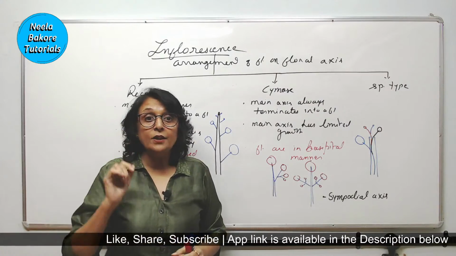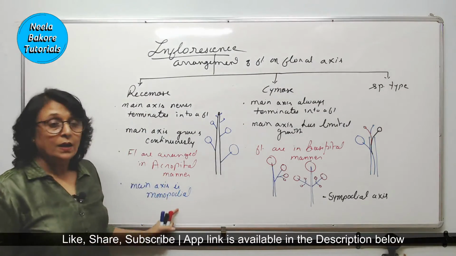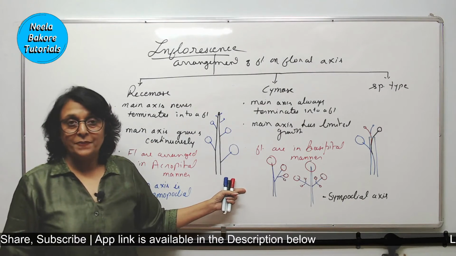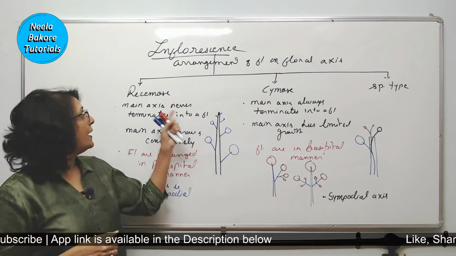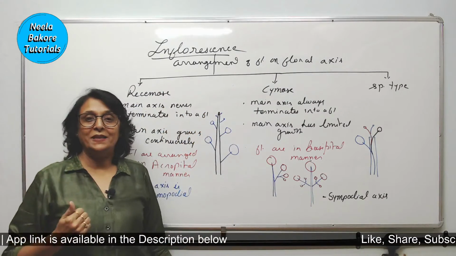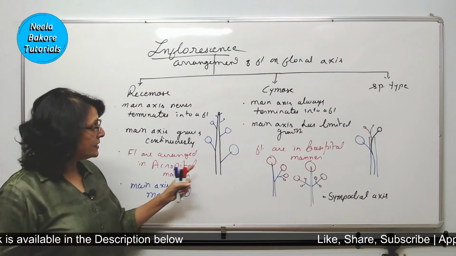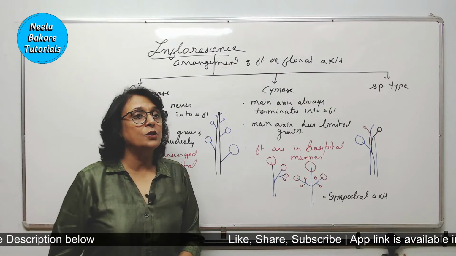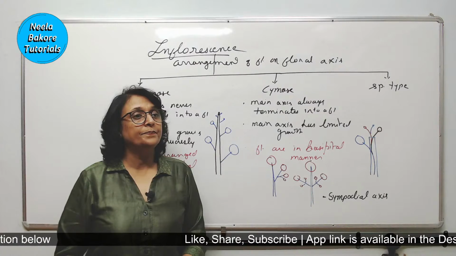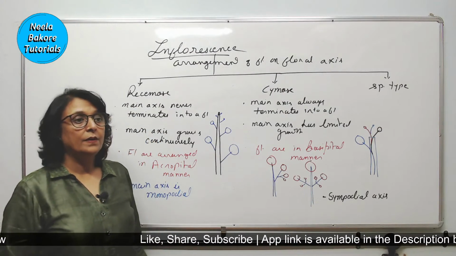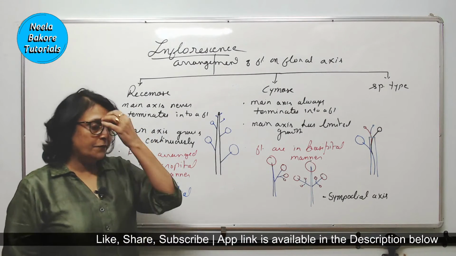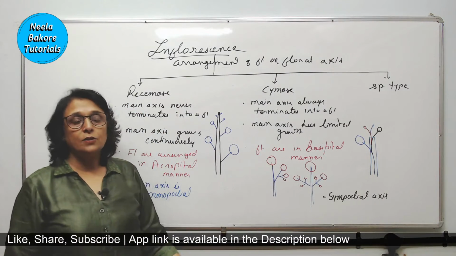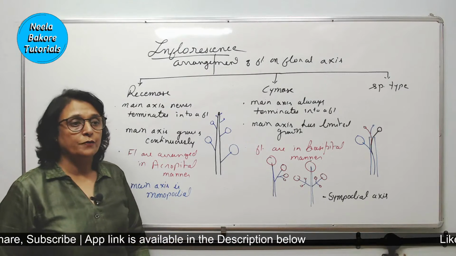So these are the differences between the racemose and cymose type of inflorescence. And then we can subdivide racemose and cymose into many types. Is this difference clear? First thing first, is the difference between these two clear? Difference between racemose and cymose. Then I'll talk about some subtypes of it.